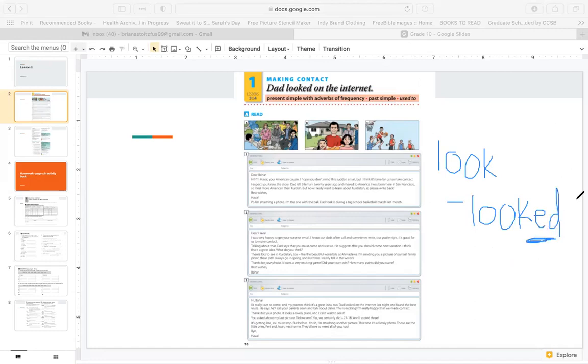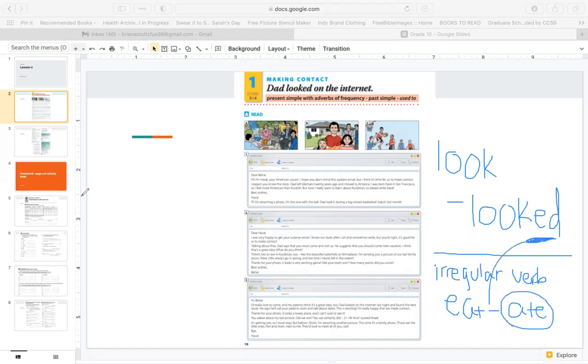This is a regular verb, but sometimes we have something called an irregular verb. This means in the past tense, we don't add ed. It's just different. For example, eat is in the present. The past tense is ate. We didn't add ed to make it past. We just have a new word, like run becomes ran. This is another irregular verb. So a regular verb is where we add ed, and irregular is where it's just different.